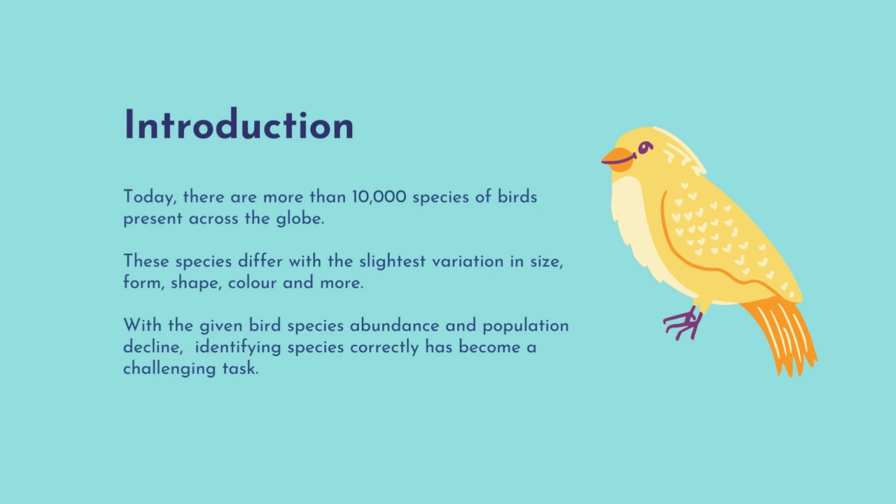So let's start. As we know, we have an abundance of flora and fauna in the world, and birds are a major part of that ecosystem. Today, there are more than 10,000 species of birds present across the globe. These species can be identified with the slightest variation in size, form, shape, color patterns, wings, their habitats, and their sound calls. Given this enormous volume of features, it would be difficult for any single person to identify all the species correctly without any assistance, which usually comes in the form of handbooks, picture guides, or audio guides.